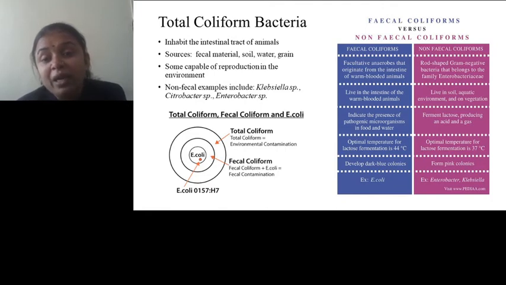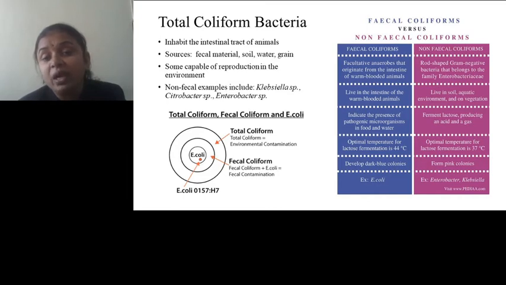Fecal coliform indicate the presence of pathogenic microorganisms in food and water. Whether the food or water is contaminated with fecal matter is indicated by the fecal coliform. If fecal matter is present in food or water, it means there are chances of the presence of pathogens, and such food and water is unsafe for consumption.